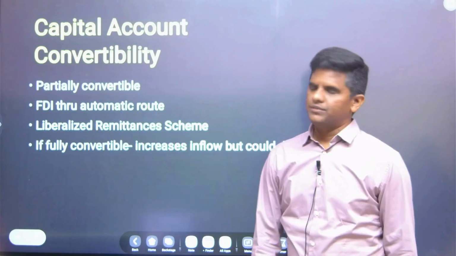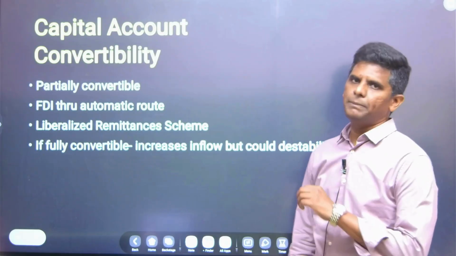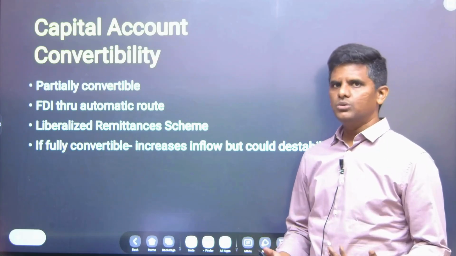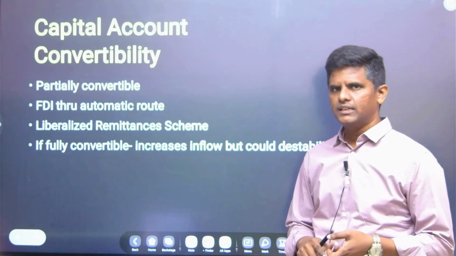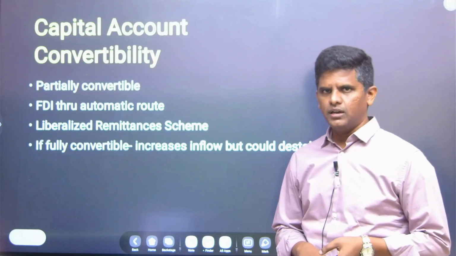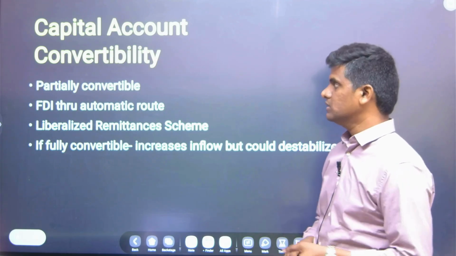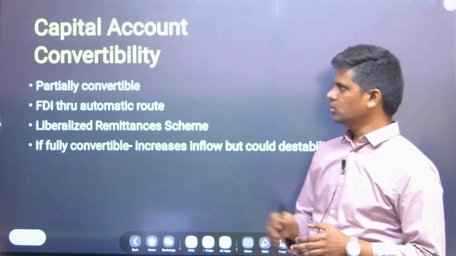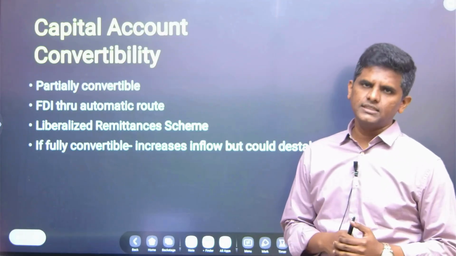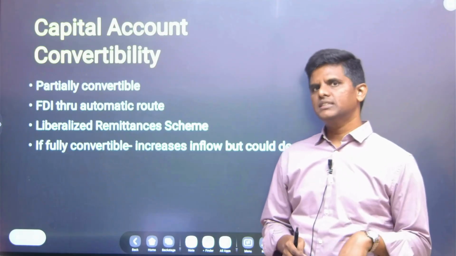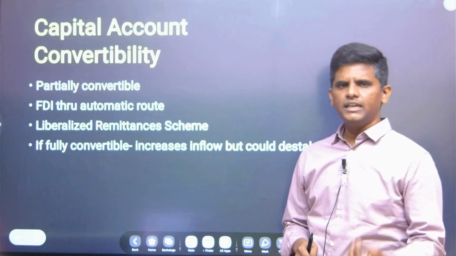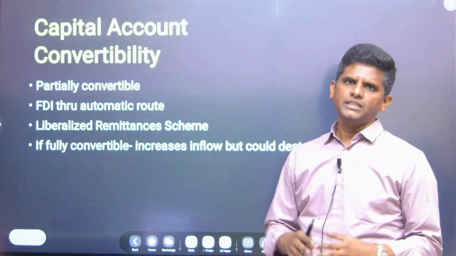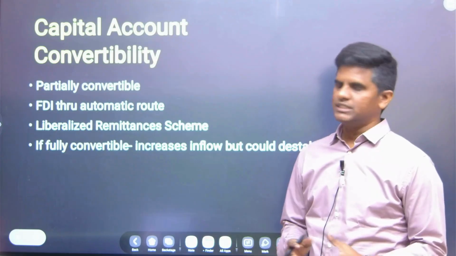What about capital account convertibility? In the capital account, it is only partially convertible. Full convertibility is not there. There are some restrictions on foreign direct investment and on buying of government securities by private individuals of foreign origin. But we are opening up a lot, and FDI is allowed through the automatic route in many sectors. Automatic route means they will come and invest, and they need not take any government permission or RBI permission, but after investing they will just notify. So basically it is a liberalization